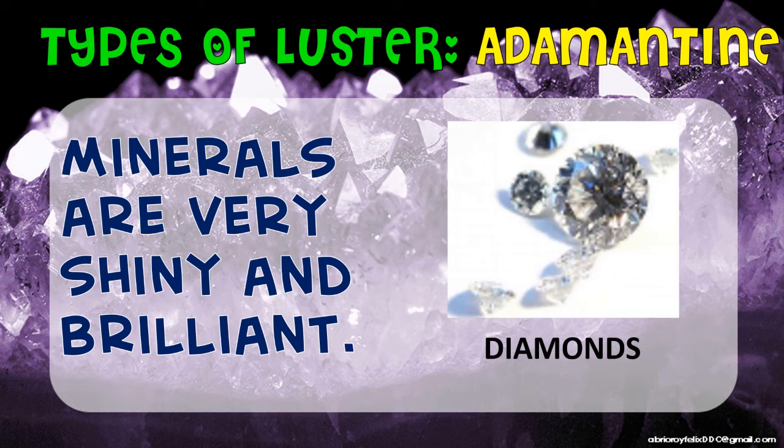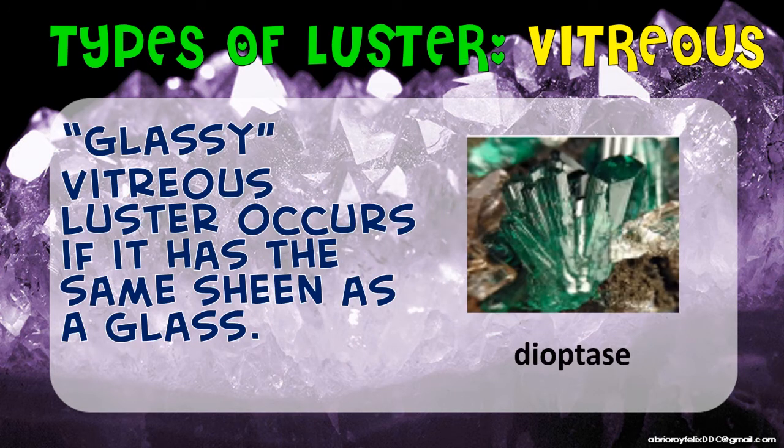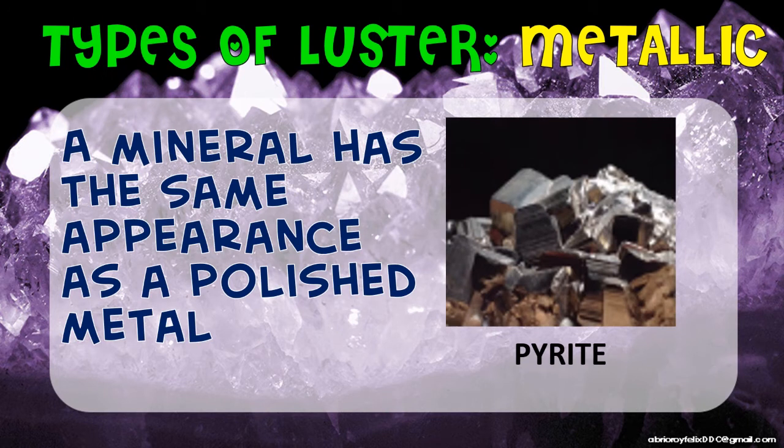The next type of luster is your vitreous, or also known as your glassy. Your vitreous luster occurs if it has the same sheen as a glass. So para daw glass ang itsura niya. As you can see, in your example, your diaptase naman, totoo naman talaga na parang glass po ang forma ng inyong mineral. The last type of your luster is your metallic. From the name itself, nagmukha siyang metal. A mineral has the same appearance as a polished metal. Medyo shiny-shiny siya. So, ang example po natin dyan is your pyrite.